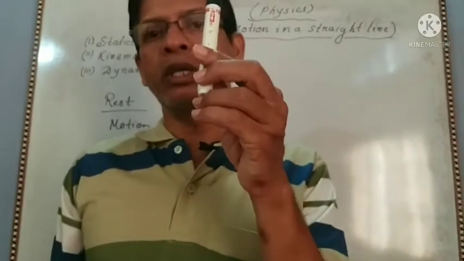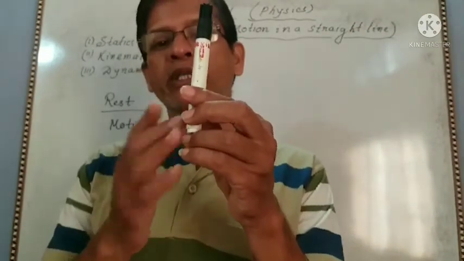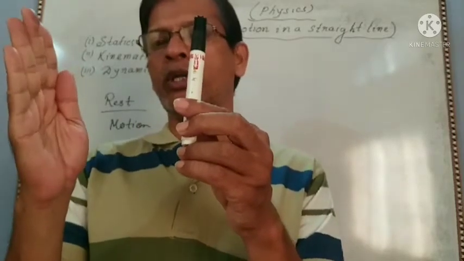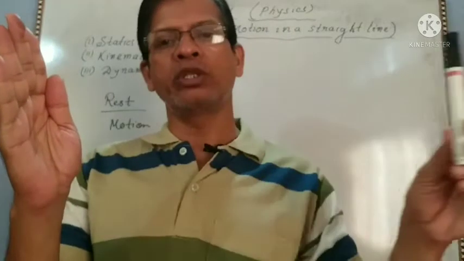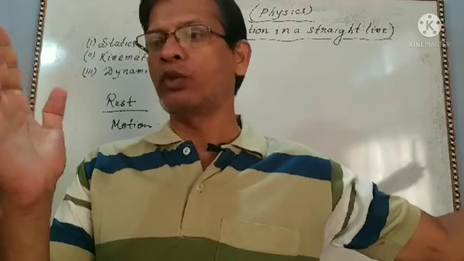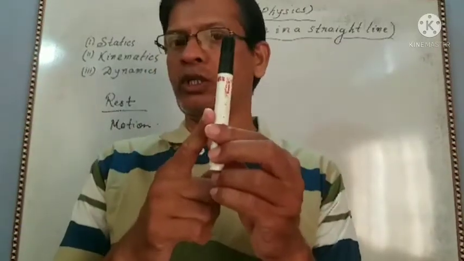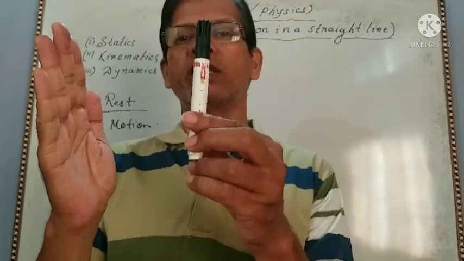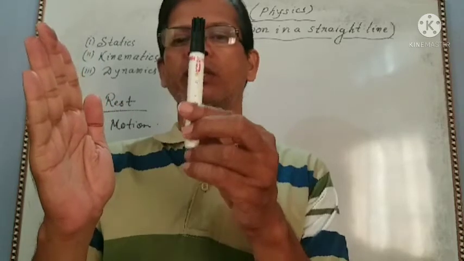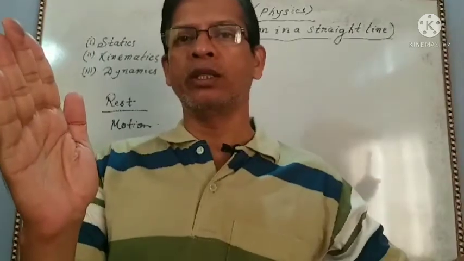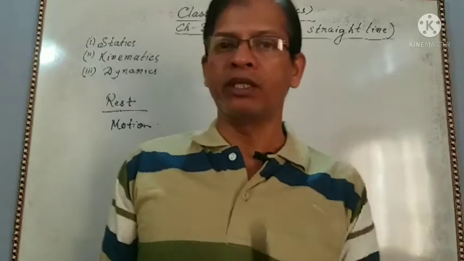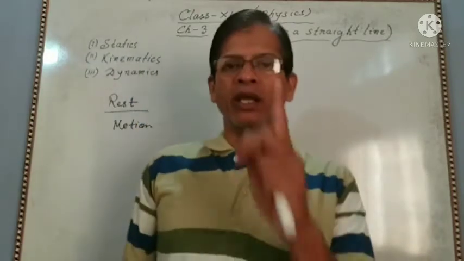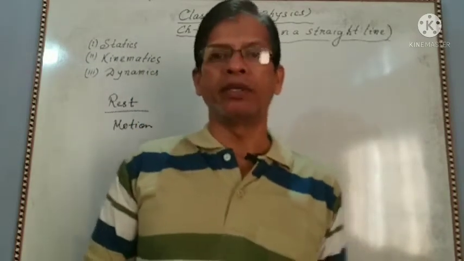And what is motion? If with time the body changes its position with respect to the surrounding, this is motion. Suppose this is the surrounding and the body is changing its position with time with respect to this. So this is in motion. And if this is the surrounding, this is the body, but it is not changing its position, this is rest. If it is moving this way, that means it is changing its position with time. This is motion.